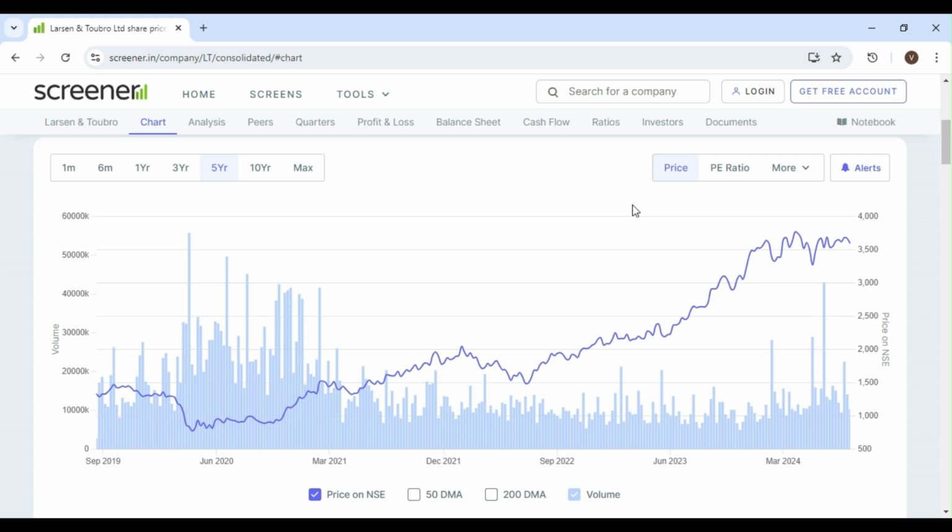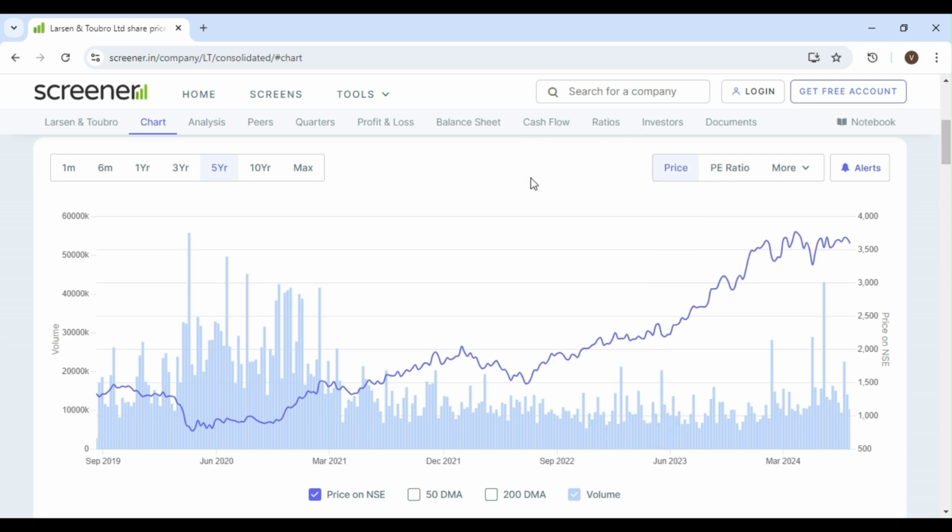EPS will be updated every quarter with the results, and at that time we can see the EPS and what is the stock price and how the PE ratio arrived. In that way, we can see.